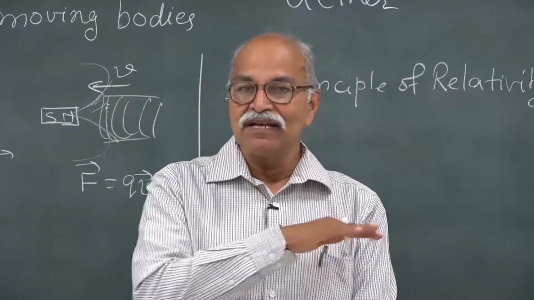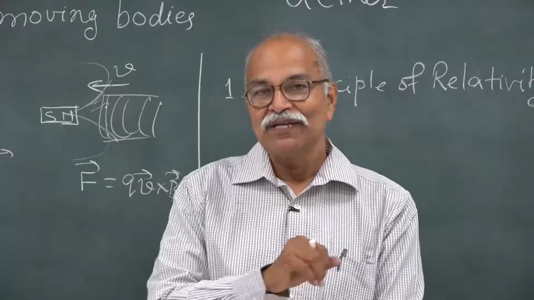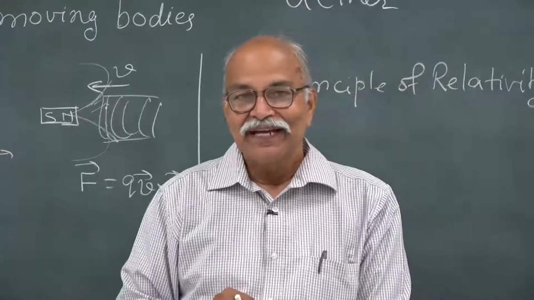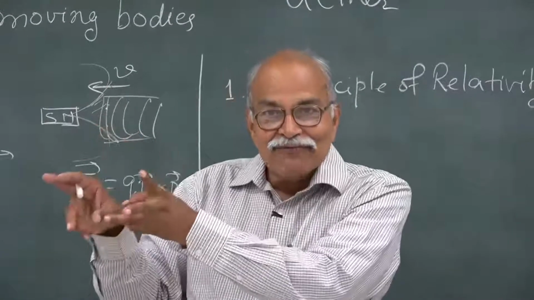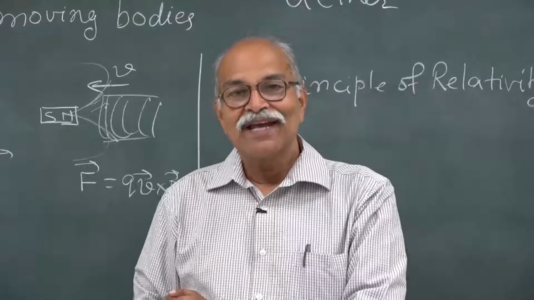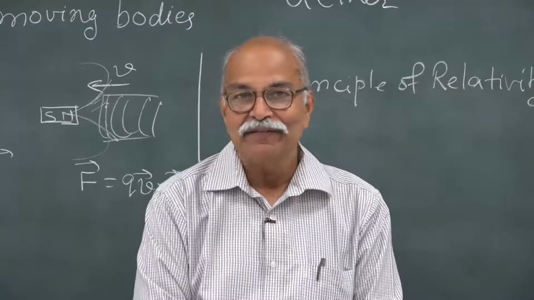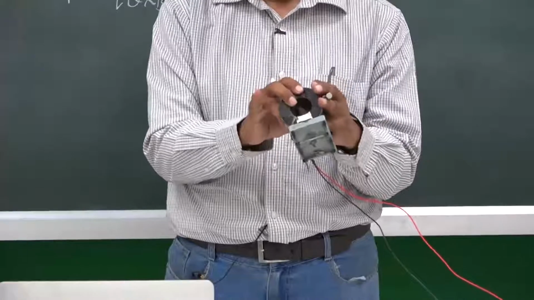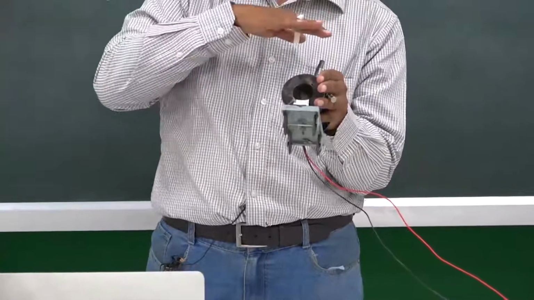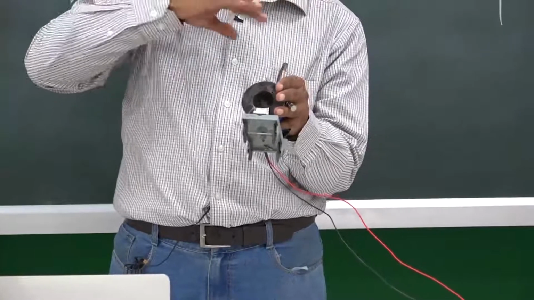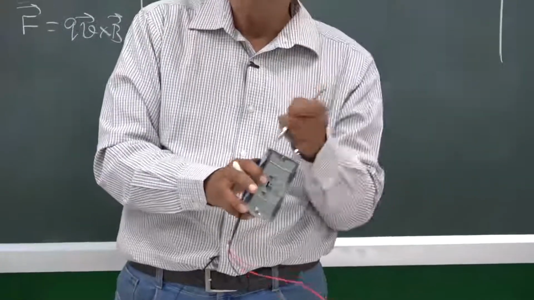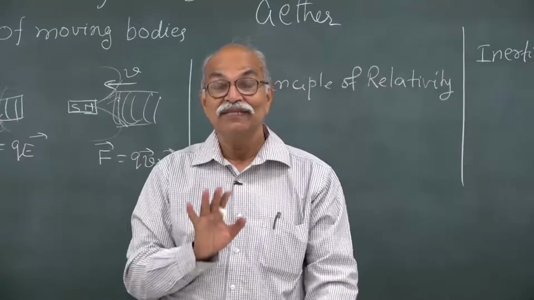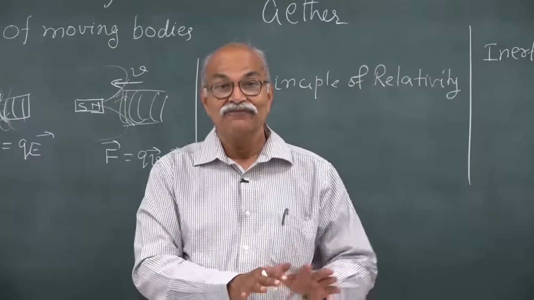And then if I am moving in an airplane or on a four-wheeler on a very smooth road, and I perform an experiment there in that car with this coil and this magnet and this galvanometer, while the car is moving smoothly, and I still do this magnet going into the coil, coil going into the magnet, the same kind of deflection will be seen in the galvanometer as we see it here on this table.